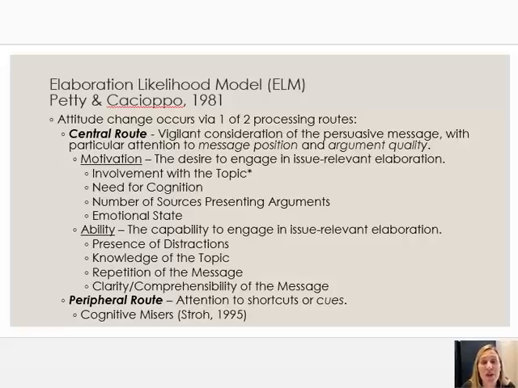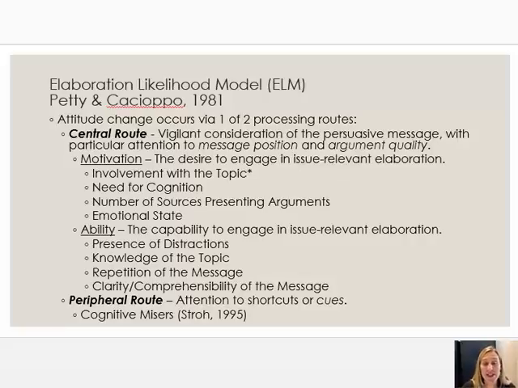If you recall from a previous lecture, I talked about sort of the gold standard of persuasion research, and that if you can get some attitude change, we want that attitude change to be persistent. We want it to be enduring. We want it to resist counter persuasion influences, and obviously we want it to impact behavior. We find that attitude change through the central route versus the peripheral route is much more likely to have those effects. And so we see it as sort of a higher quality attitude change, if you will.